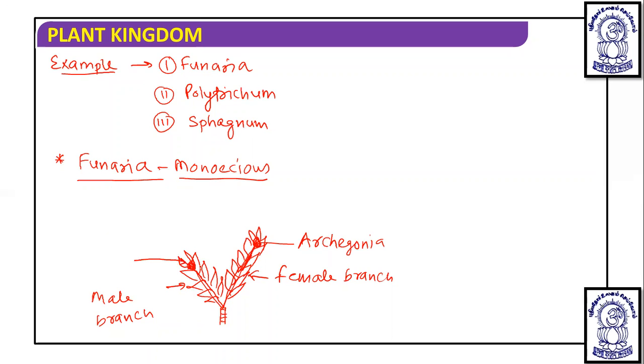Just as we discussed in mosses initially, the male and female sex organs are present at the apex of the leafy shoot. So this is the antheridium, the male sex organ. This is the archegonium, the female sex organ. Now the male gamete reaches from here to here, and fertilization happens, and then this will develop into what? A sporophyte.